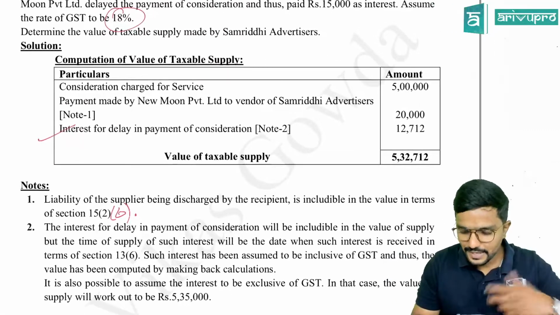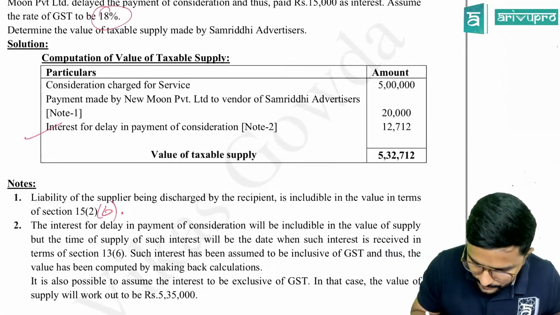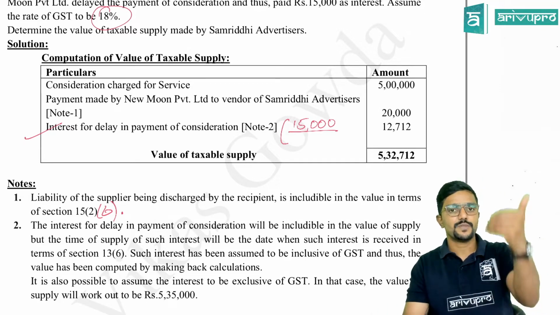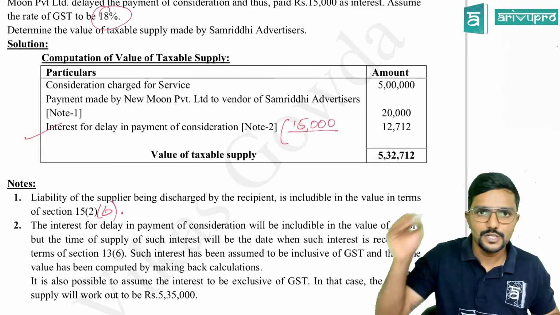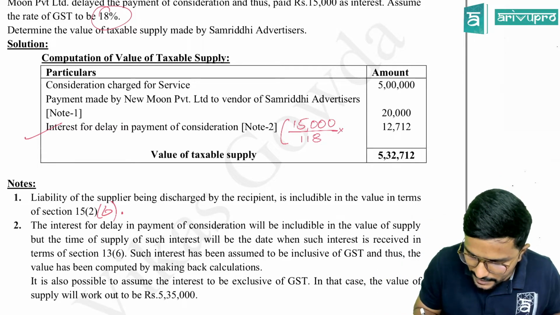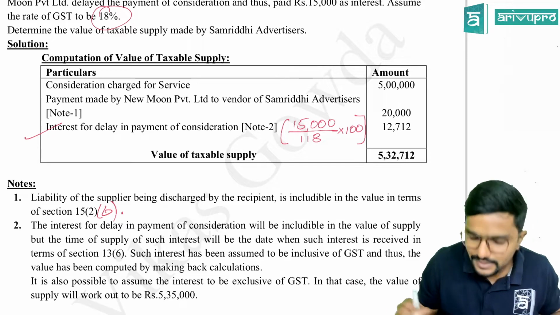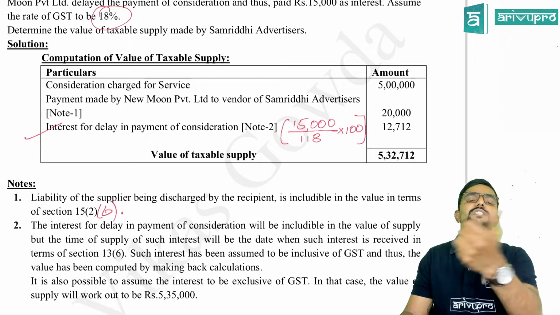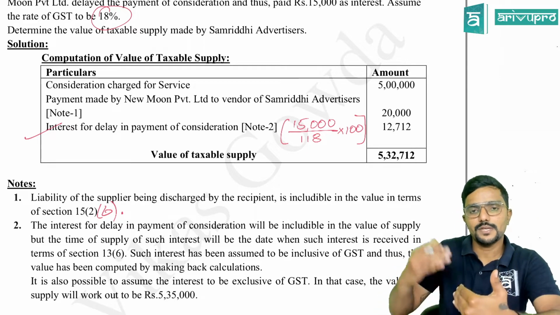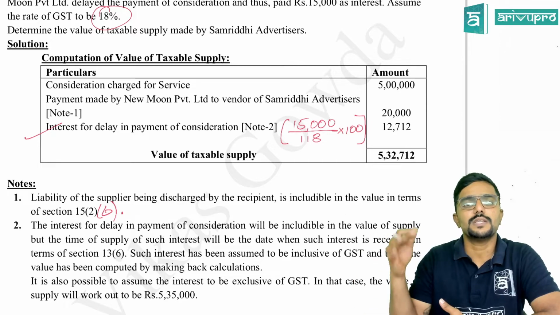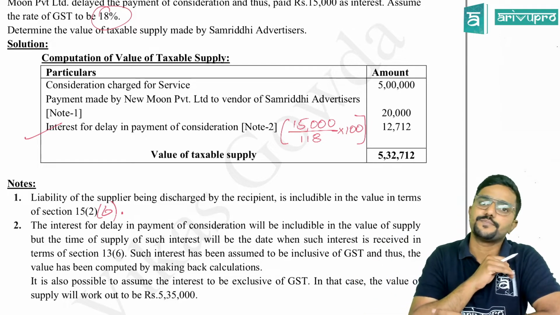So how to make back calculation? Simple. You can show that working also. 15,000 is the interest collected. Agree? Which is inclusive of GST. How much is GST? 18%. So 100 plus 18. How much? 118. Into 100 if you do, you will get 12,712. Sir, what about the remaining amount? That is the GST component. That is 15,000 minus 12,712 if you do, you will get some amount which is nothing but the GST part.